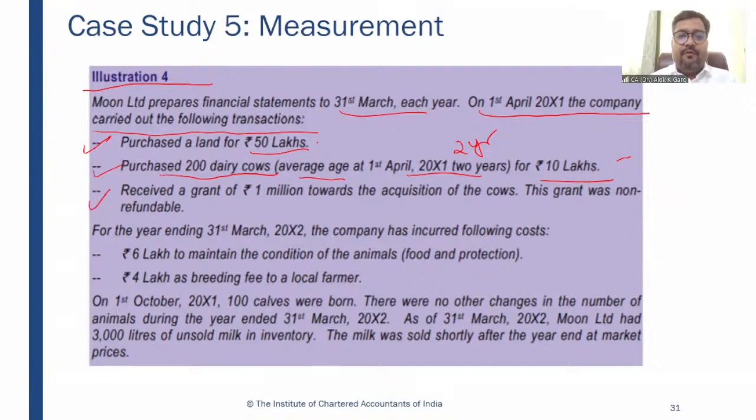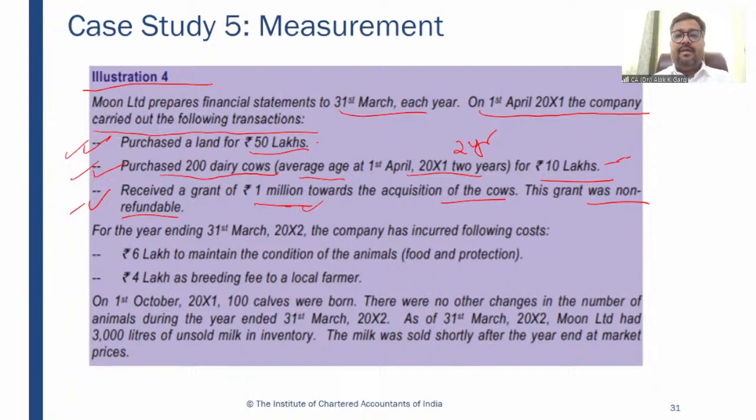Received a grant of rupees 1 million towards the acquisition of the cows. And this grant was non-refundable. So no condition is there, a non-refundable grant. So this company has also received a grant of 10 lakh rupees towards the acquisition of cows. So this grant has to be recognized as an income, right? These two are the assets and this is one of the P&L items, income.